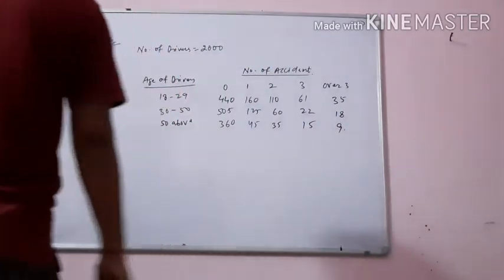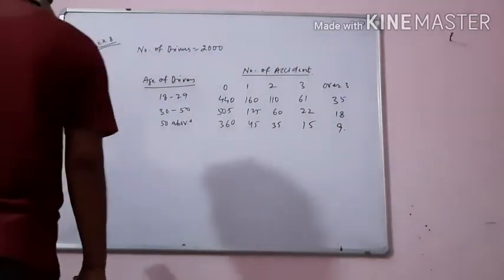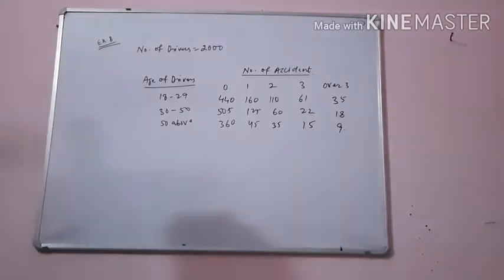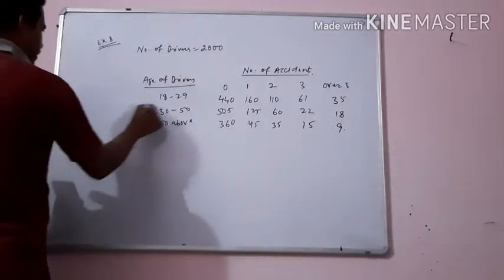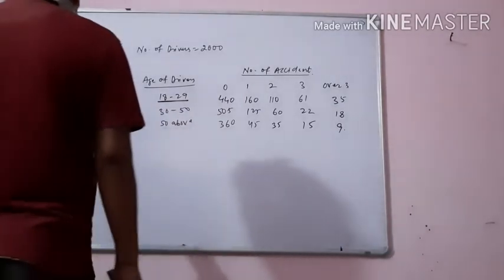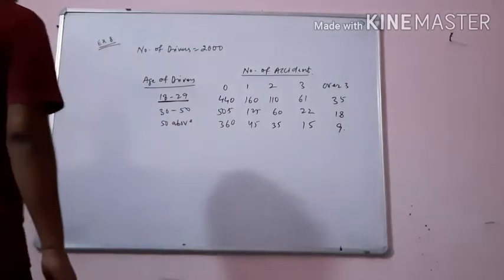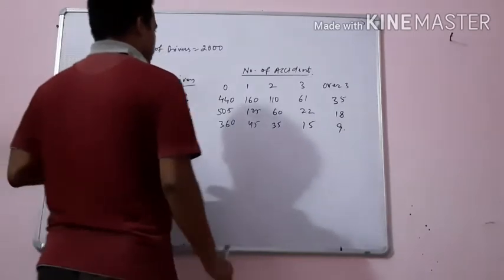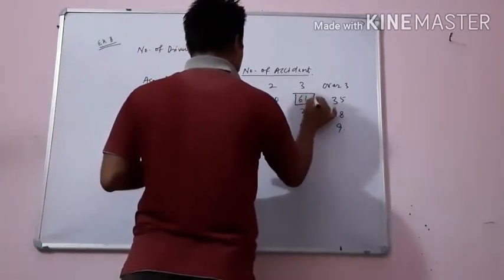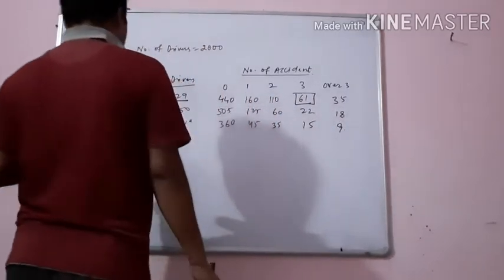Now, the first question has been asked: find the probability of the following event for the driver chosen, being 18 to 29, which group we have to take, and having exactly 3 accidents in 1 year. How many accidents? 3 accidents in 1 year. For 18 to 29, 3 accidents in a year is 61. So what will be the probability?